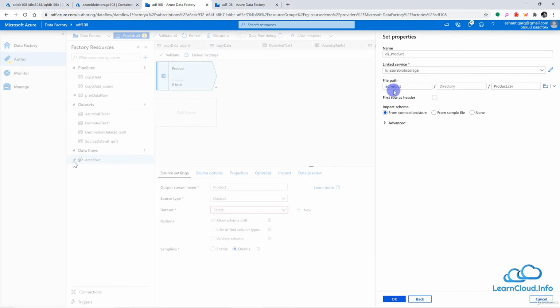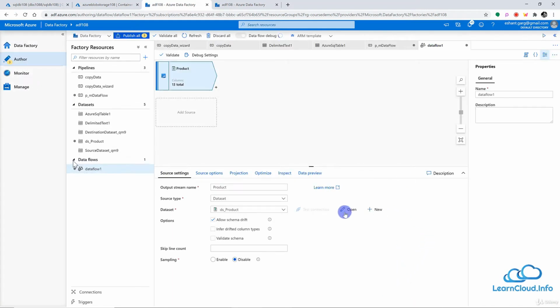So we have the ADF input container. We do not have any directory right inside this folder, we have the product.csv file. And we know that we have a header in the first row, so I will check this box here. And the schema we can take from connection. So everything looks good here, and I will go ahead and click on OK here. And this will create a data set for the product CSV file.